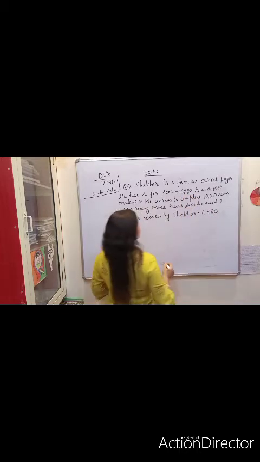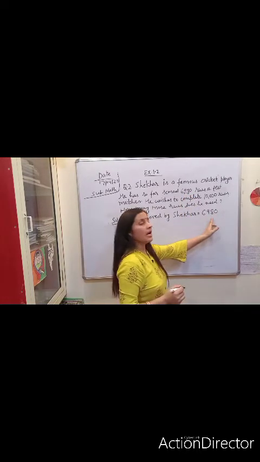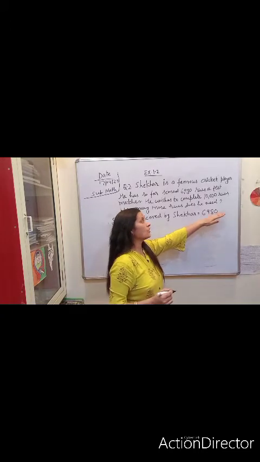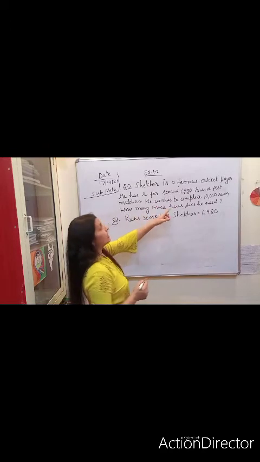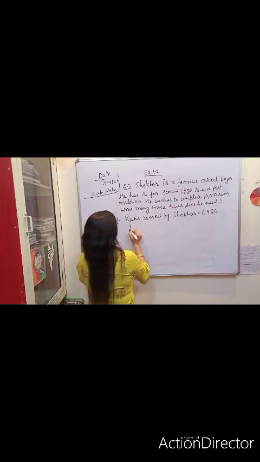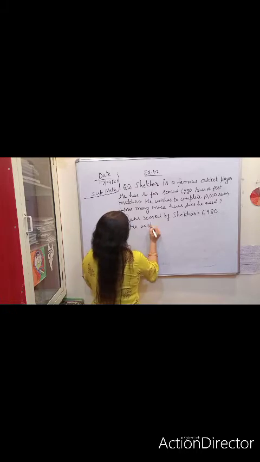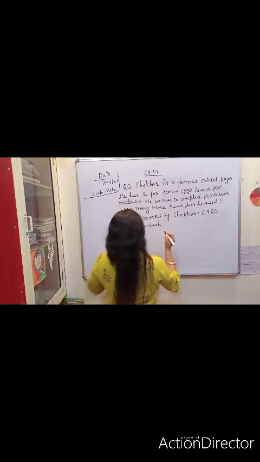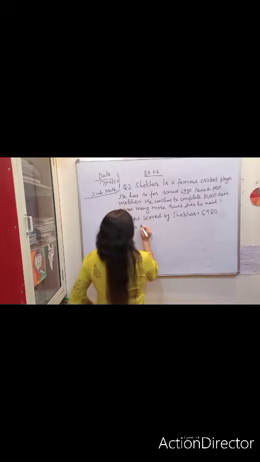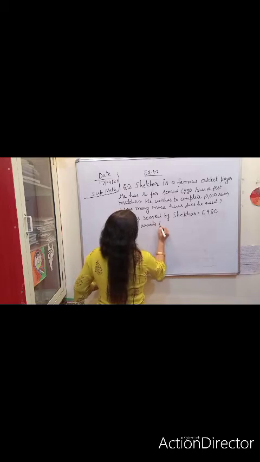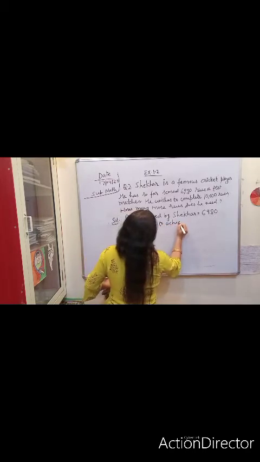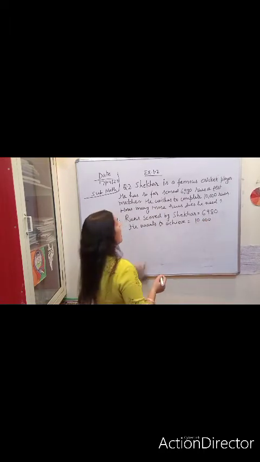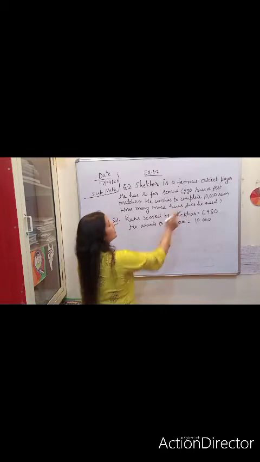6,980. Okay, so you are not supposed to use a comma in a statement. So runs scored by Sekhar equals 6,980, and he wishes to complete, he wishes or wants to achieve 10,000. Now, how many more runs does he need?